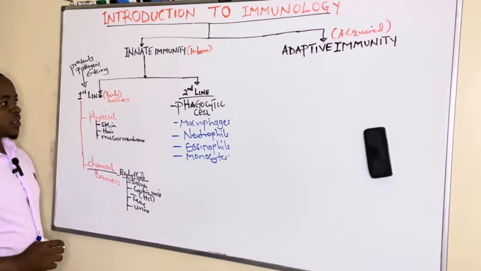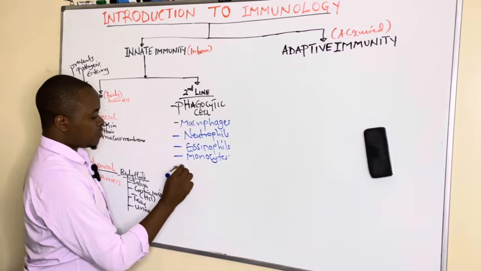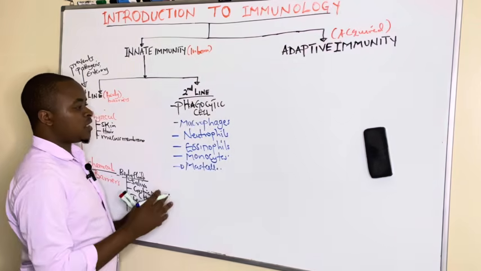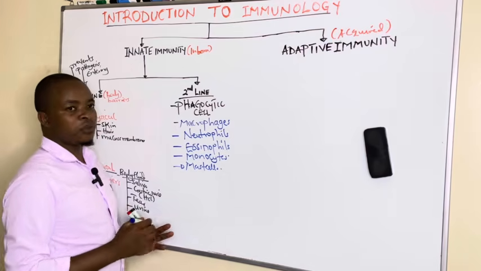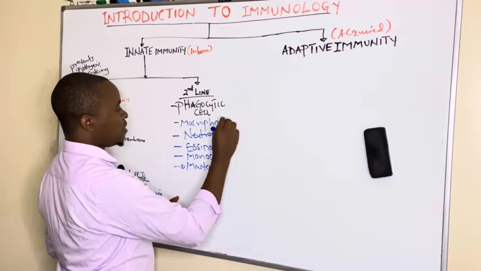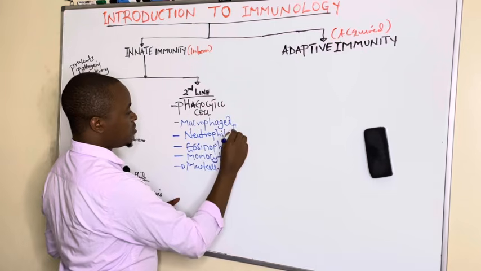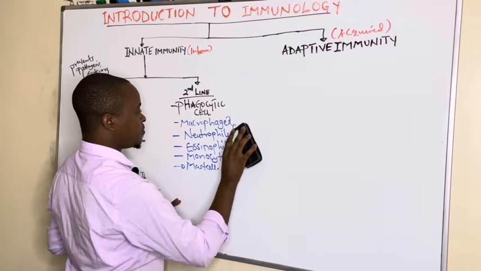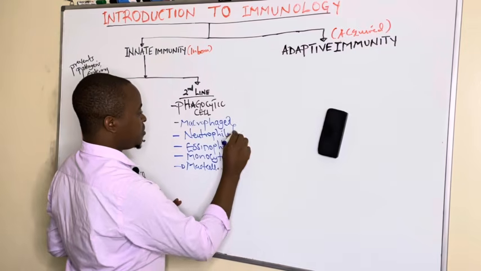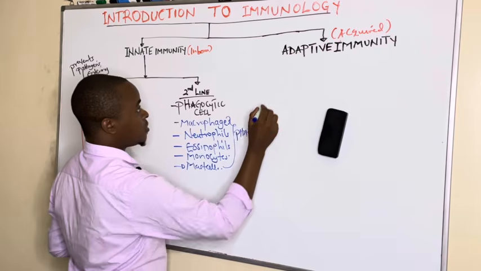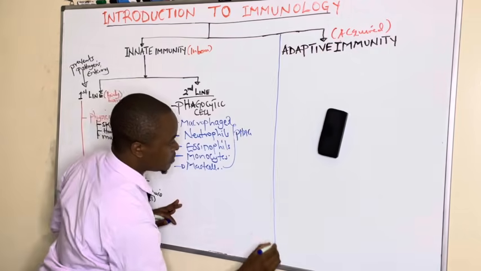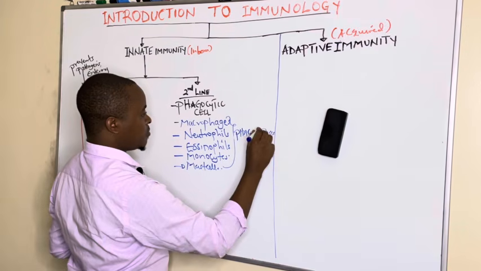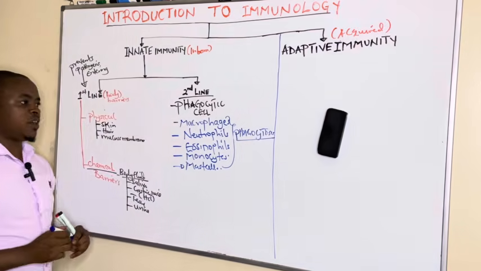So these are phagocytic cells. Sometimes we can also add mast cells. These cells are responsible for phagocytosis. They play a big role in phagocytosis, which is a body defense mechanism.